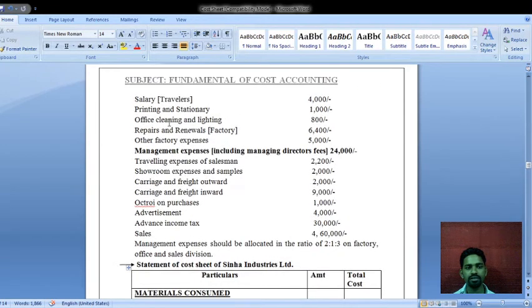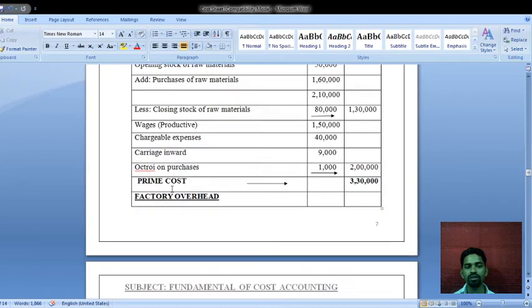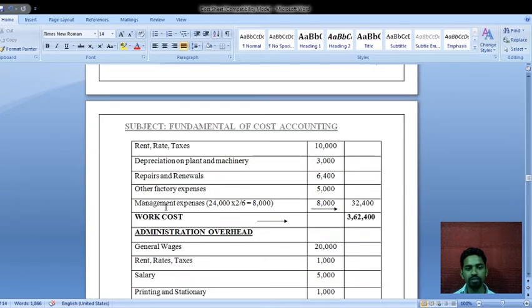The next, management expenses including managing director's fees rupees 24,000. Now see this 24,000, we have to distribute with the help of the ratio 2 is to 1 is to 3 for the factory overheads, the administrative overheads, and the sales division. For the factory overhead, management expenses 24,000 into 2 divided by 6 is equal to 8,000.